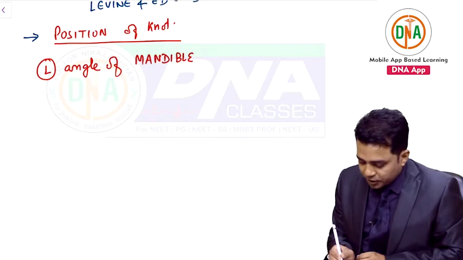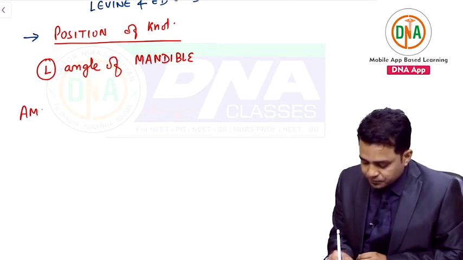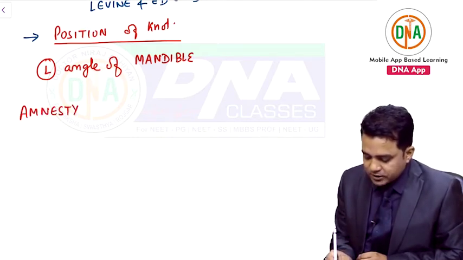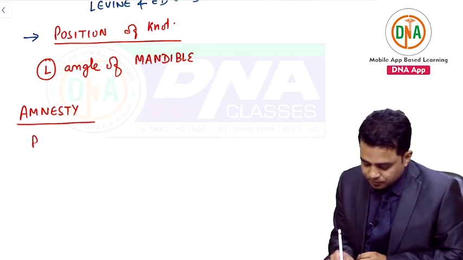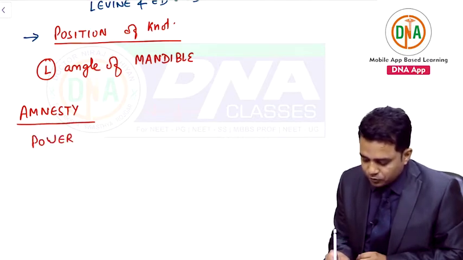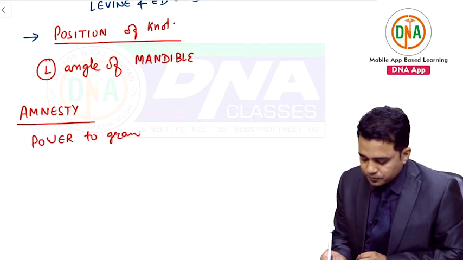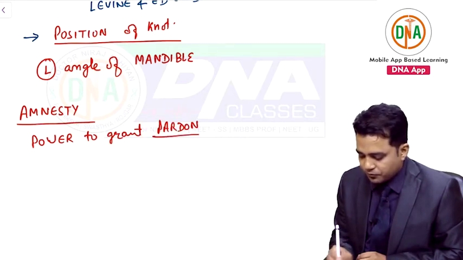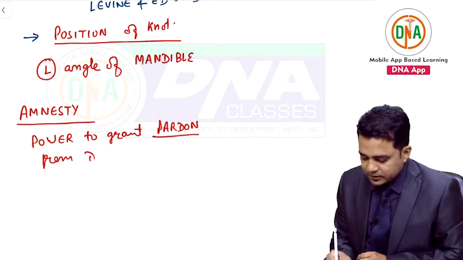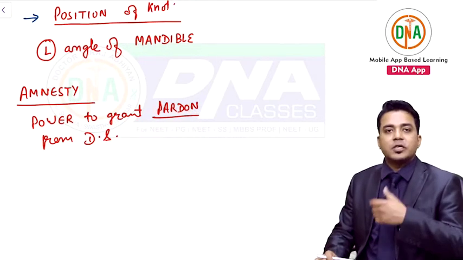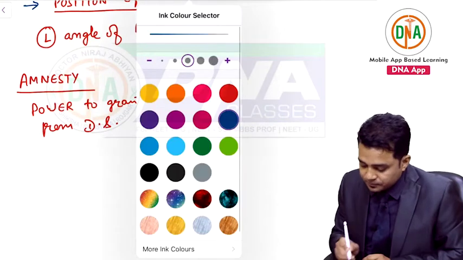Now there is an important term called amnesty in relation to death sentence. What is amnesty? Amnesty is the power to grant pardon from death sentence. And who has this power of amnesty in India?